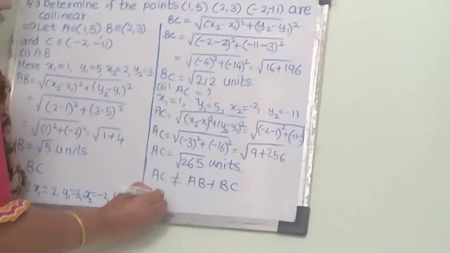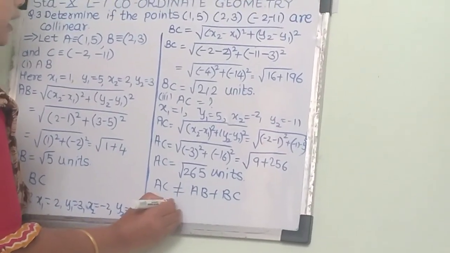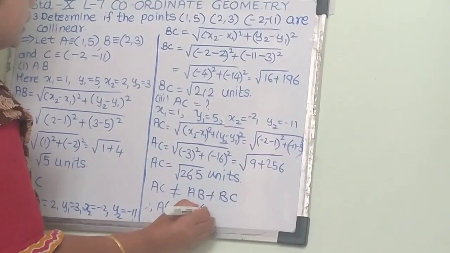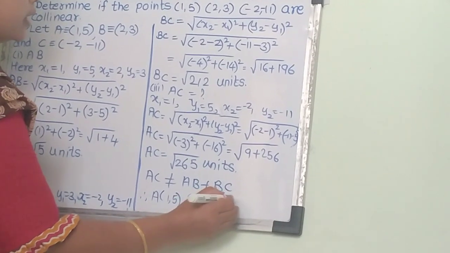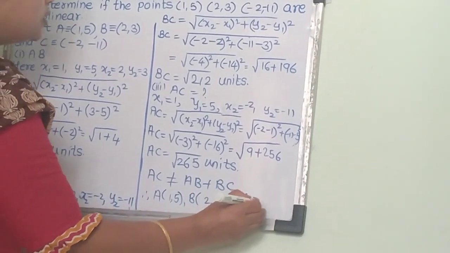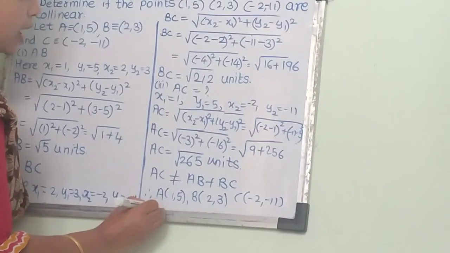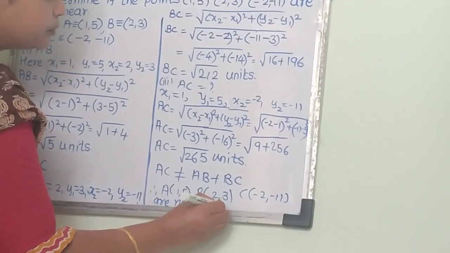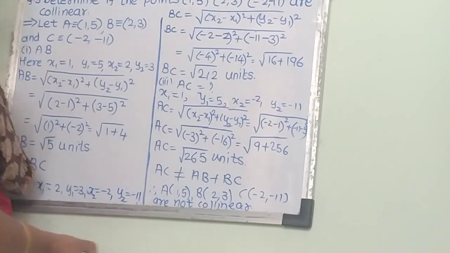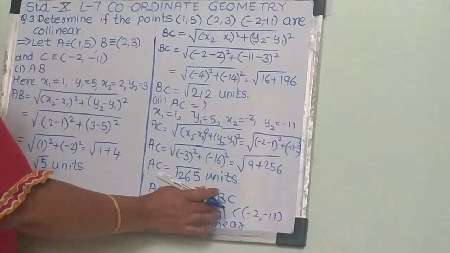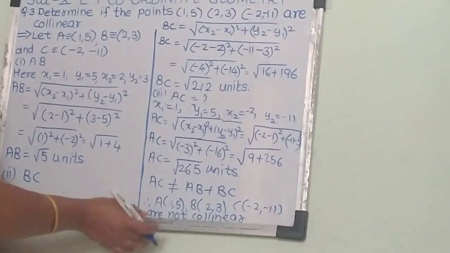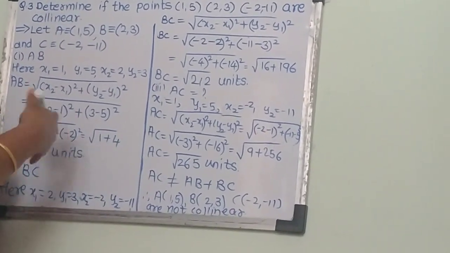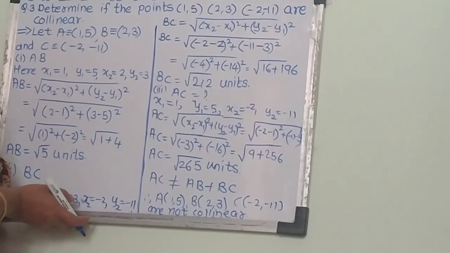Hence we can say that the given points A, that is 1 comma 5, B, that is 2 comma 3, and C, minus 2 comma minus 11, are not collinear. If we get AC equal to AB plus BC, then we say that the given points are collinear. So in this way we have to check whether the given points are collinear or not.